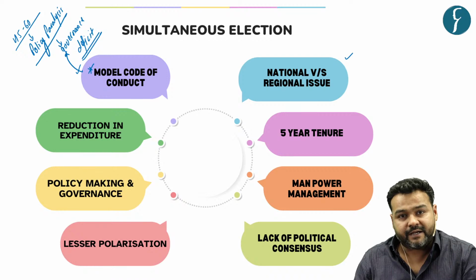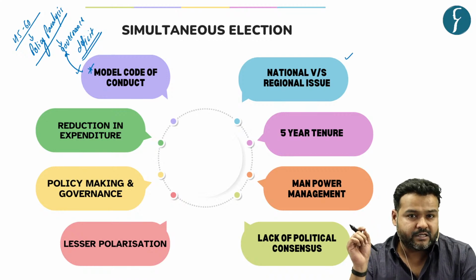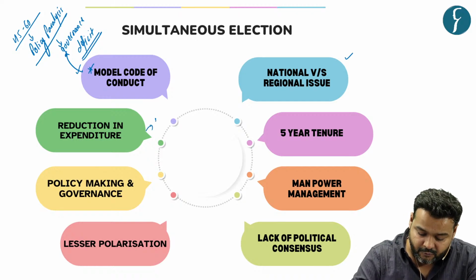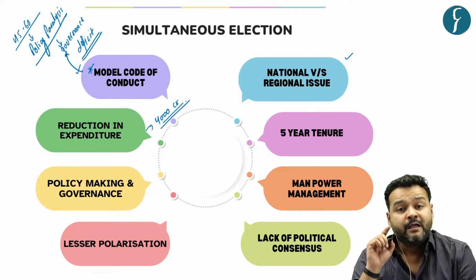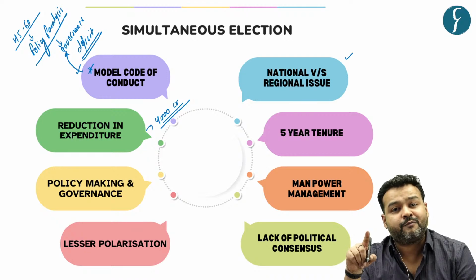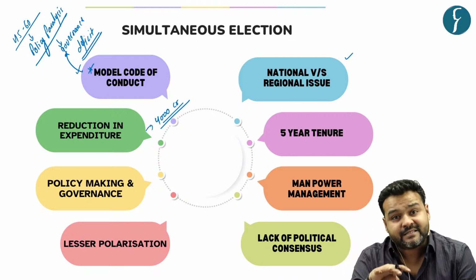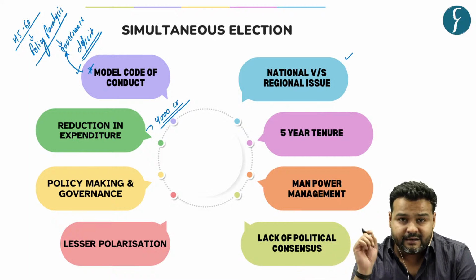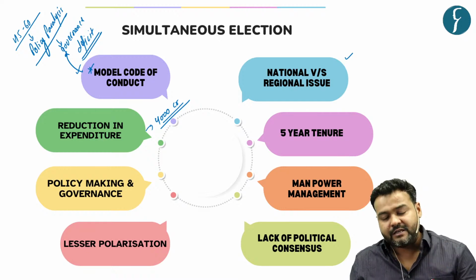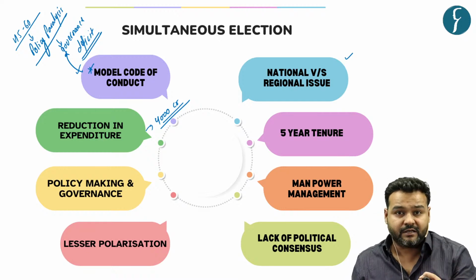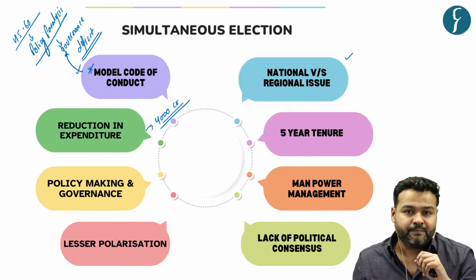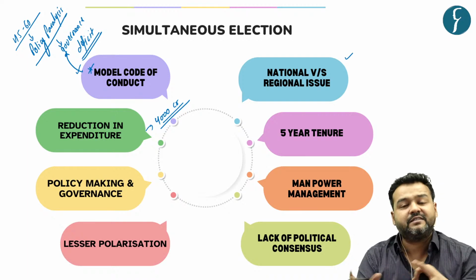Finally, the next argument in favor is reduction in expenditure. One estimate says that for one Lok Sabha election, for one general election, the expense is around 4,000 crore. Now, this is the official estimate. Every party is spending some amount of money on their candidates, and candidates are spending money for winning the election. And generally, various studies, even the Election Commission accepts, that these expenditures go well beyond the stipulated limit by law. They all breach this limit.